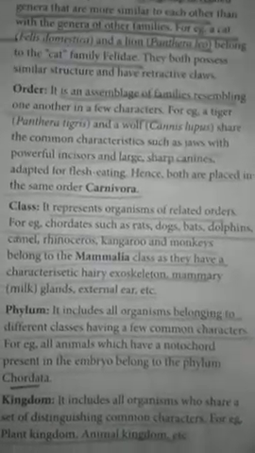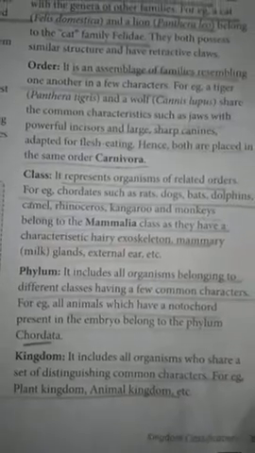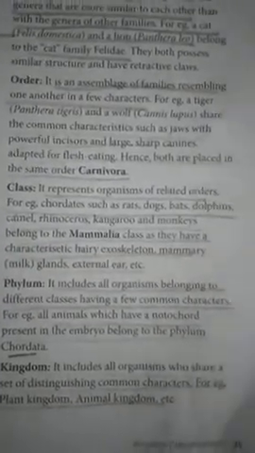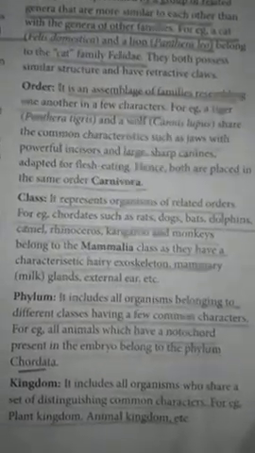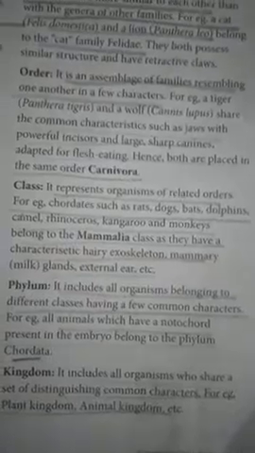Because of that they are put into the same order, Carnivora. Now class. Here related orders are put together because they share some common characters. For example, among chordates, rat, dog, bat, and dolphin are all put into the same class, Mammalia.